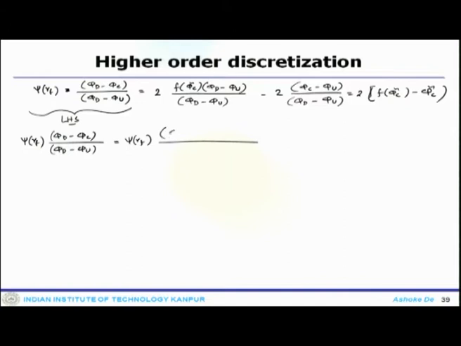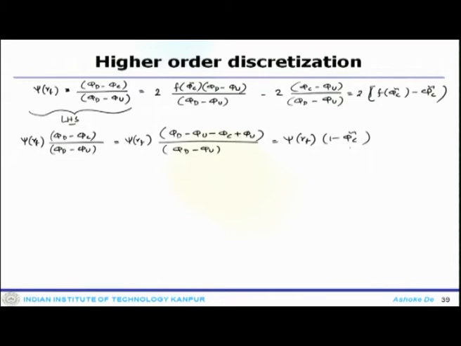Now, you do some algebraic manipulation here, phi u minus phi c plus phi u. So, you add phi u and subtract the phi u, then you get this, which one can write psi r f into 1 minus phi c tilde.